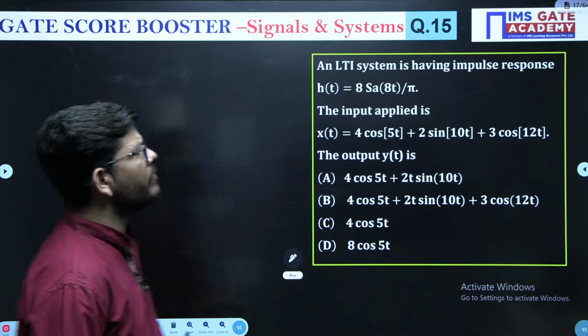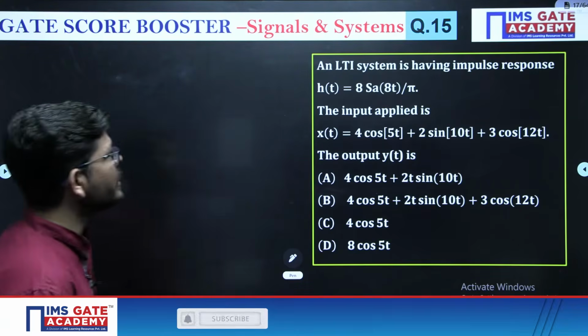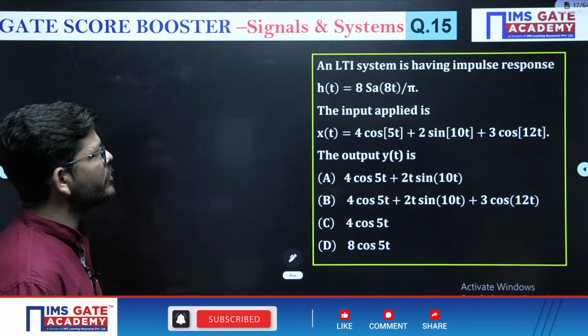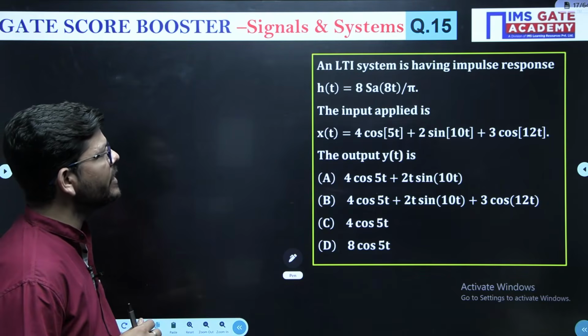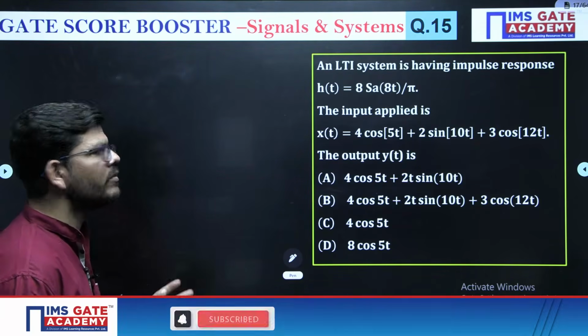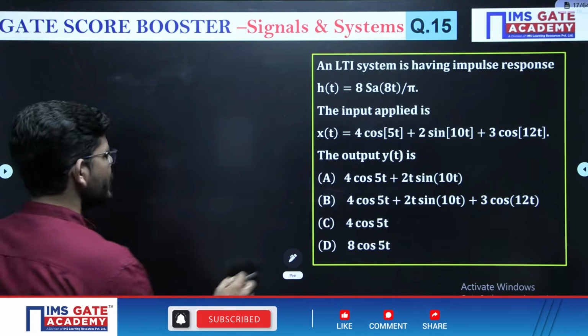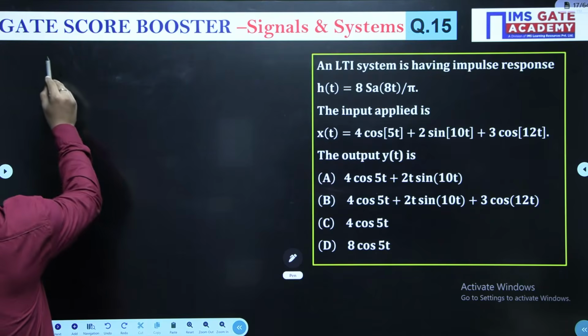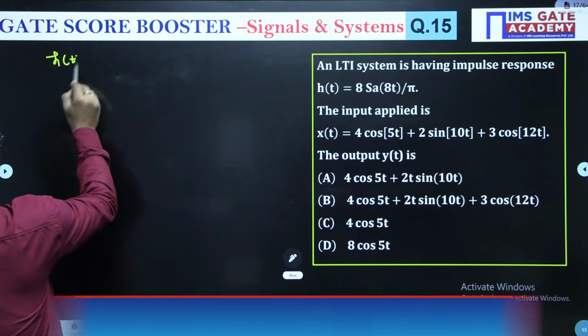So this is question number 15 and what we have in this question is, an LTI system is having impulse response h of t equals 8 sample 8t upon pi. The input applied is like this, then what is going to be the output? How to solve questions like this? Before solving, just see what is given as h of t.